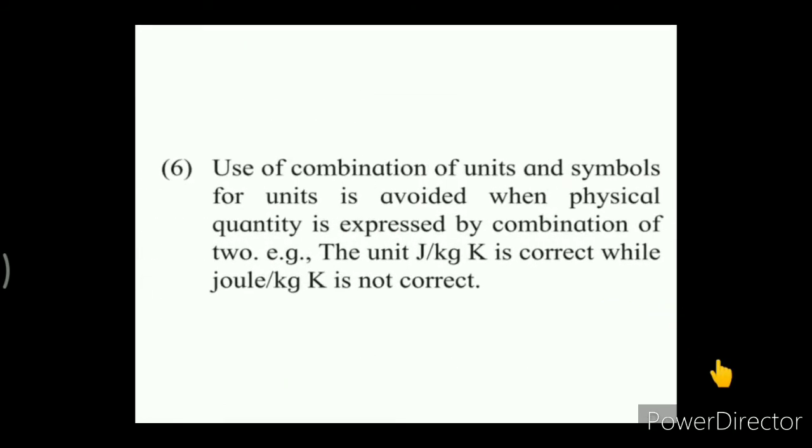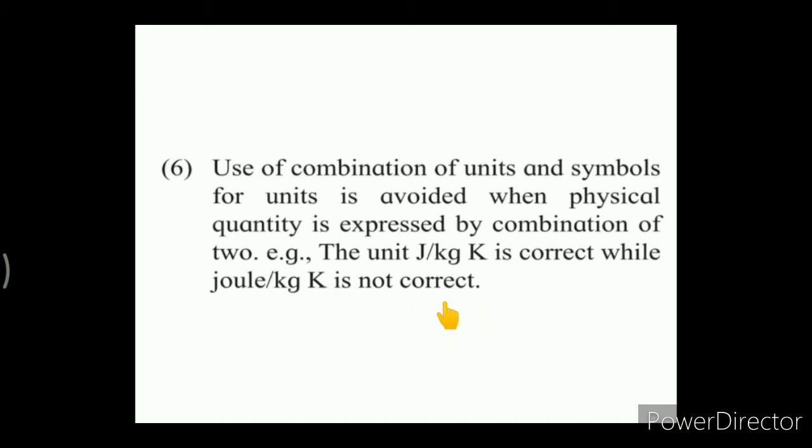The next convention: the use of a combination of units and symbols for units is avoided when a physical quantity is expressed by a combination of the two. In some physical quantities we have to use a combination of units. For example, here we are writing joule per kilogram Kelvin. It is not correct to write joule as the full name, per kilogram symbol, Kelvin symbol.